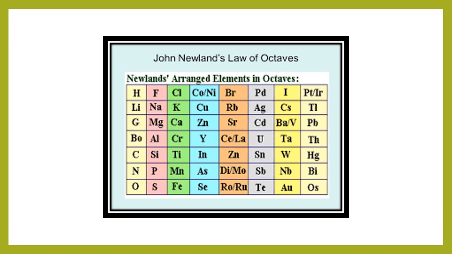This is Newland's law of octaves table. You can see here that the first element and the eighth element are of the same color, meaning the first element and the eighth element have similar property. So he arranged it in this order.